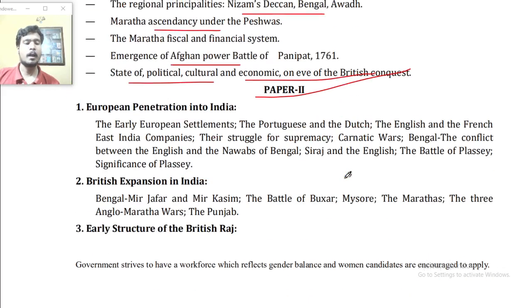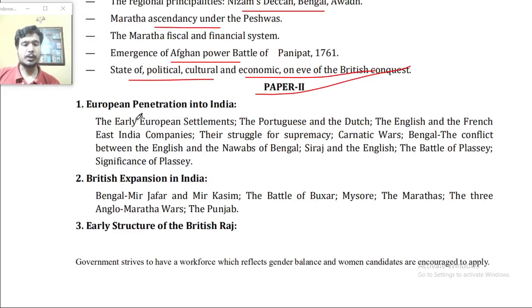Paper 2. European penetration into India. The early European settlements, the Portuguese and the Dutch, the English and the French East India Companies, their struggle for supremacy, Carnatic Wars, Bengal, the conflict between the English and the Nawab of Bengal, Siraj and the English, the Battle of Plassey, significance of Plassey.